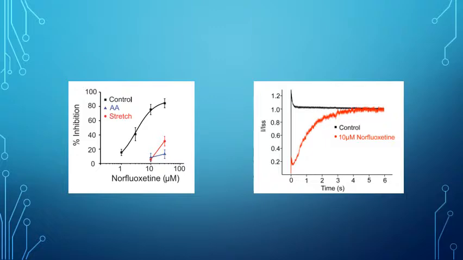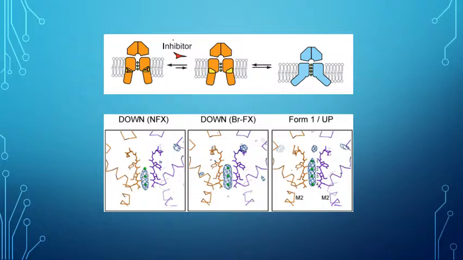Additionally, it was shown that norfluoxetine greatly slows the membrane stretch activation and as such plays a role in preventing the conversion between the states. In order to form a fully conductive channel, all 4 potassium sites must be occupied. Hence, this could explain the decreased activity of TREC2 in the down state that only contains the electron density to support 3 ions. Therefore, it may be in a non-conductive state, compared to the up state, which has been shown to have an electron density capable of supporting 4 ions.